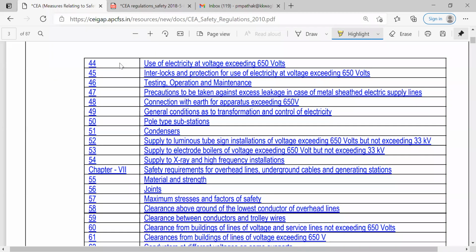Then interlocks and protections of use of electricity at voltage 650 plus guidelines are given. What exactly the interlocks provisions are, then how to protect these 650 plus lines, and how to avoid the accidents related to these 650 plus lines. All the testing procedures, all the operations, all the maintenance procedures, what exactly the maintenance is, how to follow the maintenance procedures, what are the exact steps of this maintenance, all these things are given in the 46.